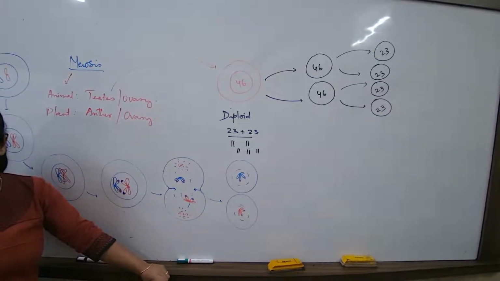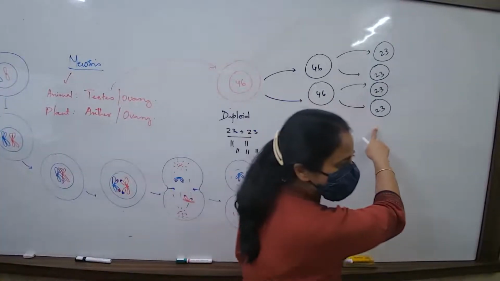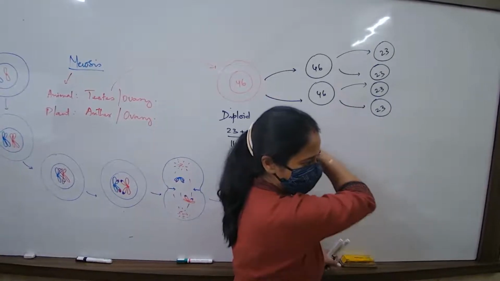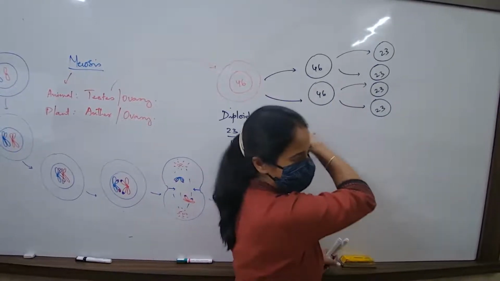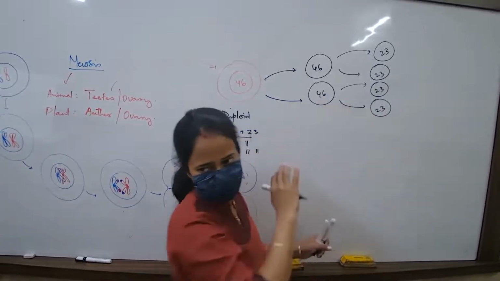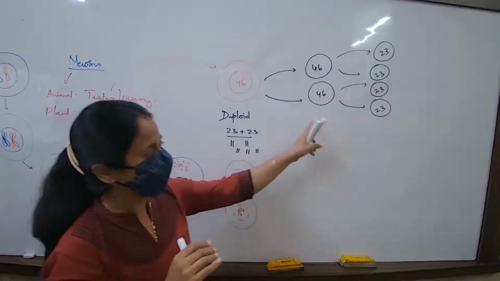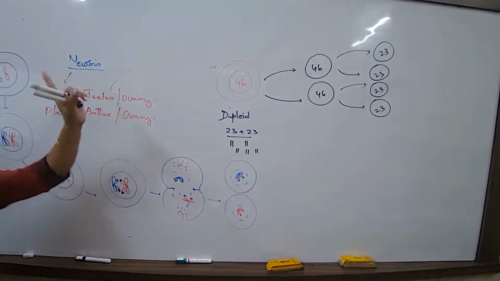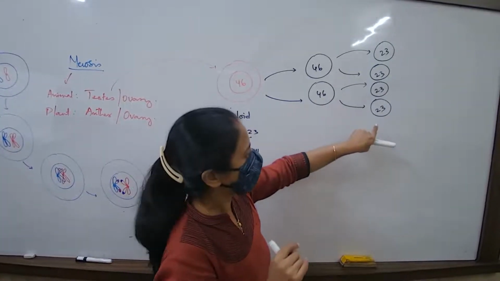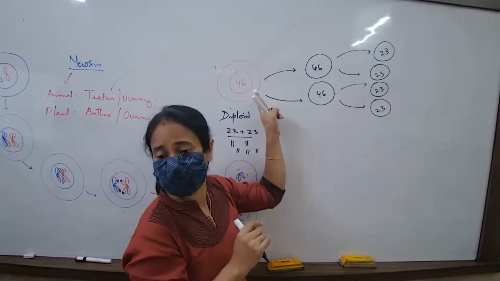Now, whatever is the chromosome number, if that cell undergoes meiosis, the chromosome number will be just reduced to half. 8 to 16. If it is 38 to 19. If it is 20 to 10. If it is 40 to 20, जो भी number है, it will just get reduced to half. Meiosis है. I'm talking about meiosis. Meiosis है तो how many daughter cells? That you know already. 4 daughter cells होगा. Every daughter cell will have just half of the chromosome number of the parent cell.